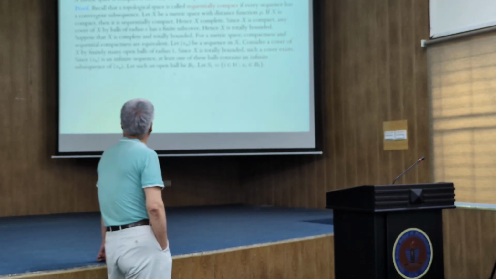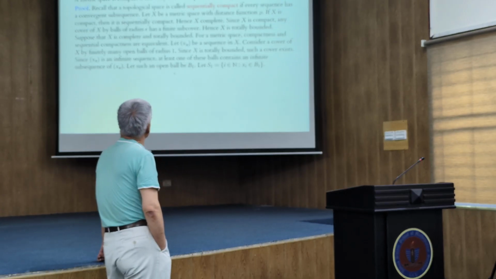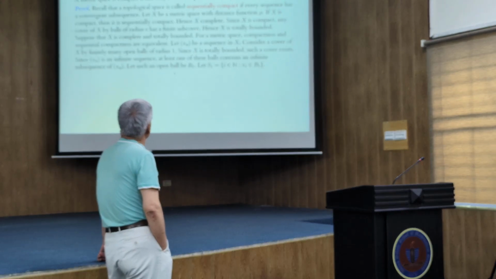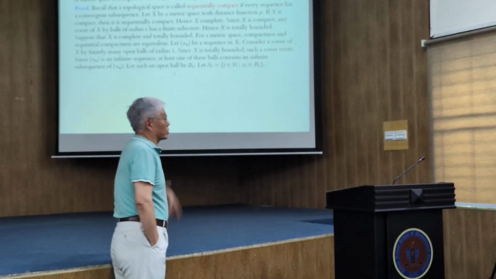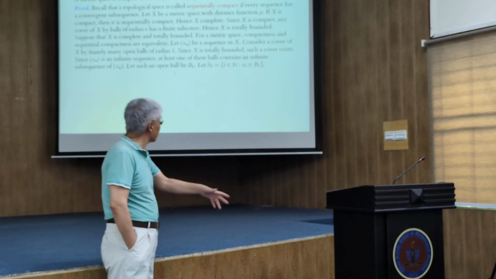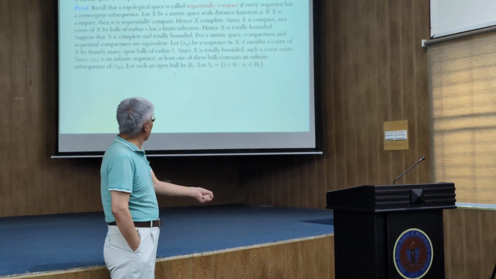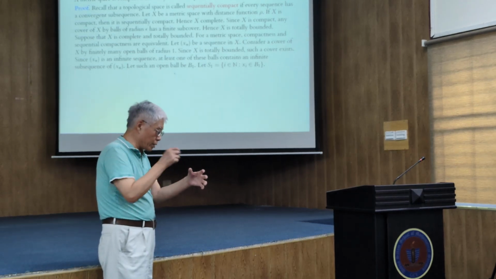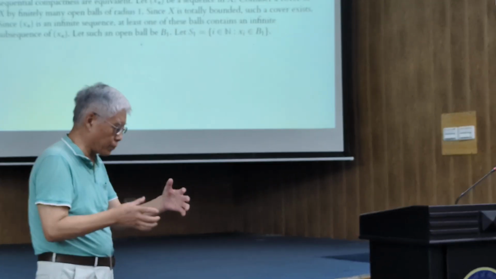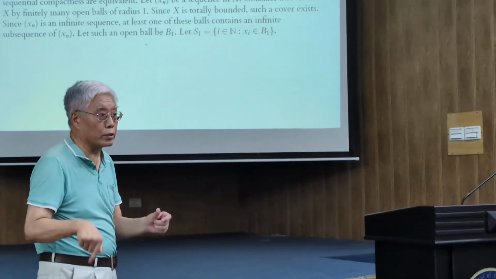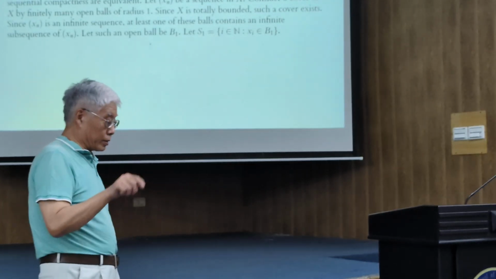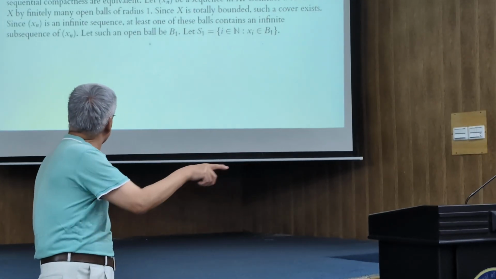So let us take one of these open balls, and then we let the set S1 be the indices of the sequence where the sequence actually belongs to this ball. So if any member of the sequence belongs to this ball, then we put its index into the set S1. And then we construct inductively these sets S sub n.